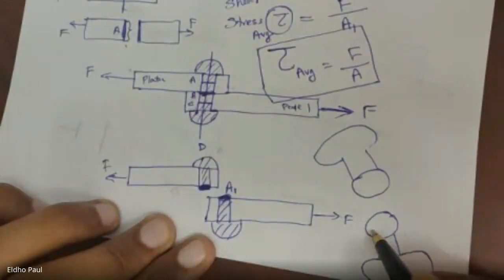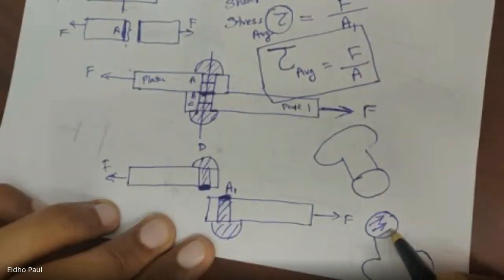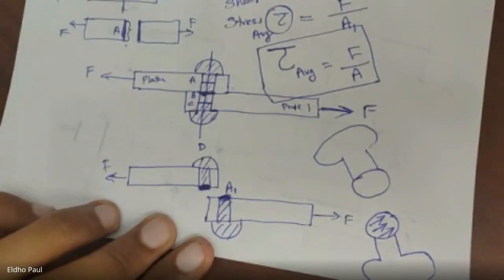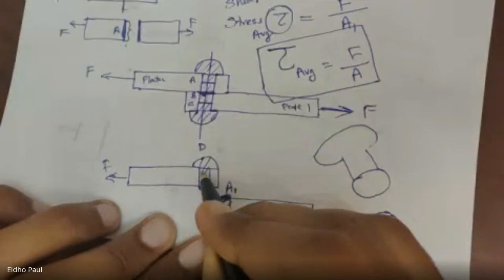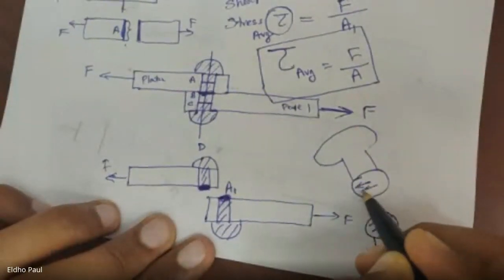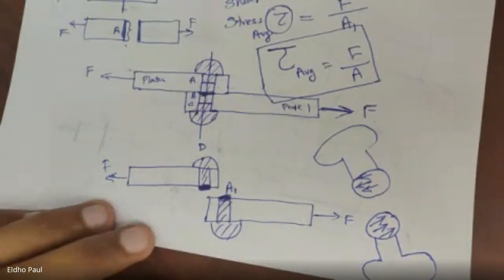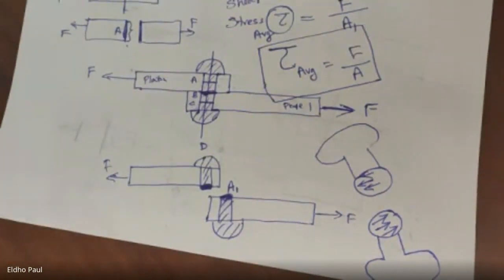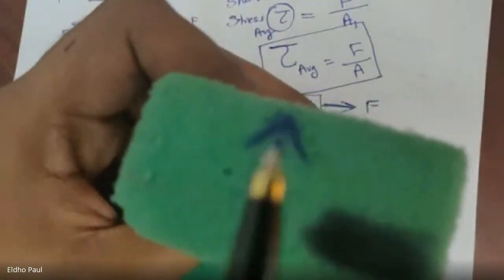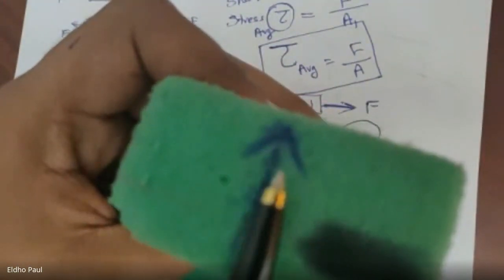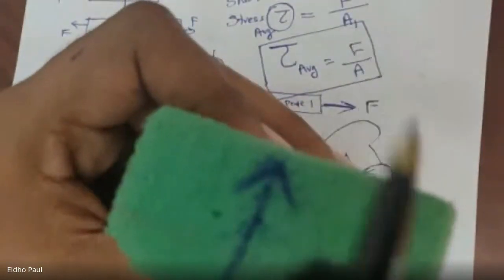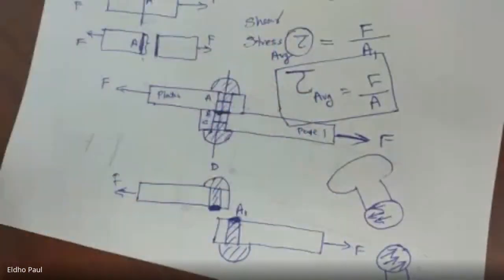So across the cross section, this will be the direction of force. And in the top part of the rivet, this will be the direction of force. That is tangential. For example, if this is the top part of the bottom rivet part, then the force will be like this. There will be a number of forces acting tangentially across the cross section. So that is about shear force.